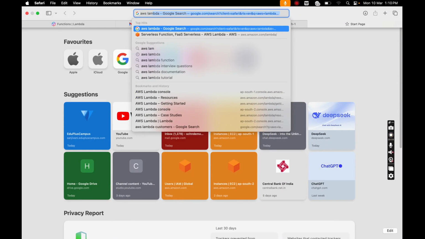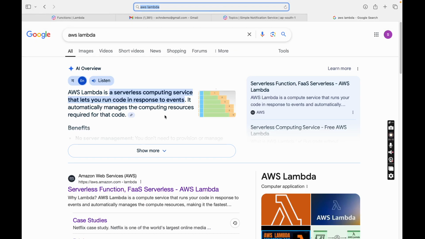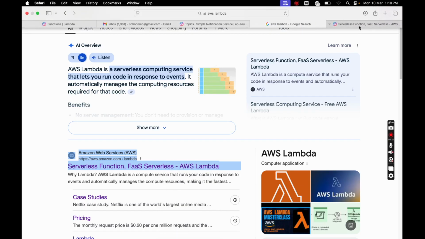So let me get some official documentation details about AWS Lambda. Okay, now here you can see this AWS Lambda is actually a serverless service or a serverless function, which is called a function as a service. So let me just open AWS Lambda.